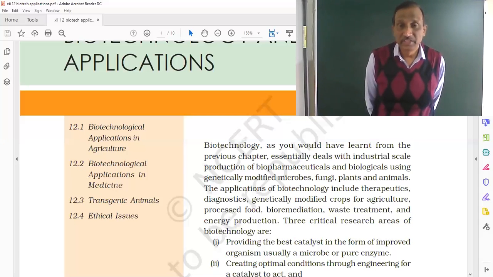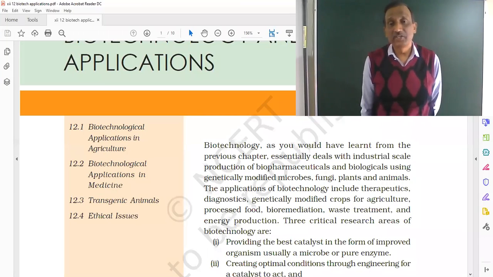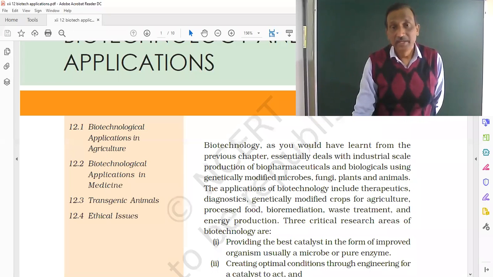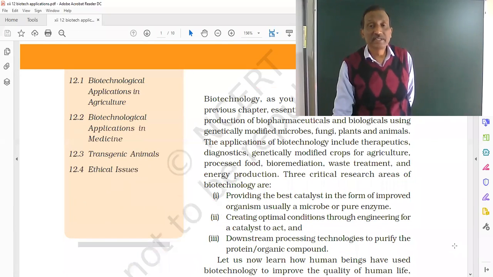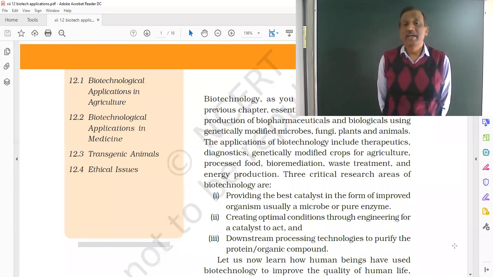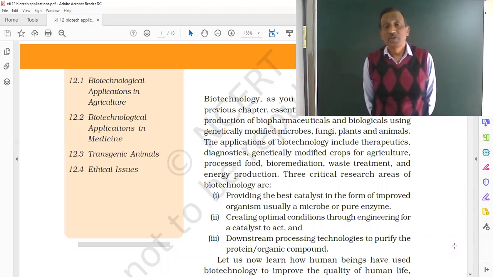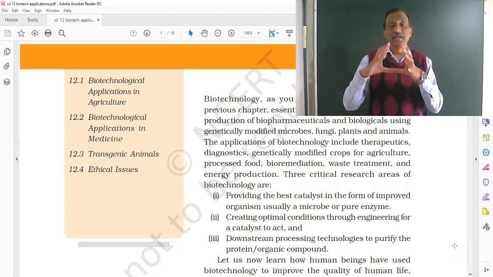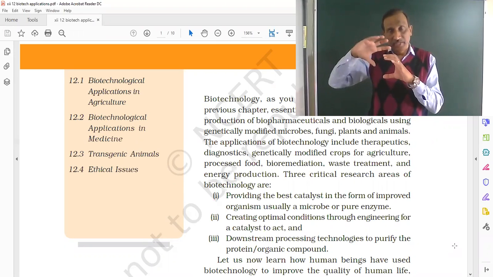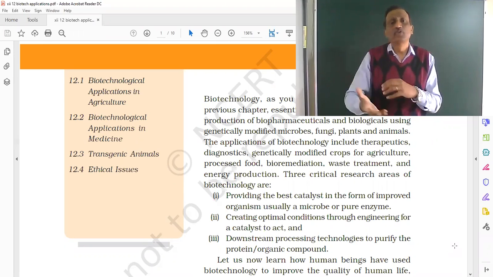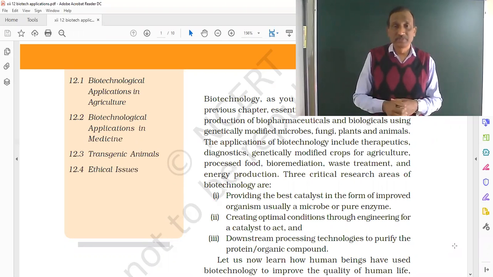biotechnology is used. The three critical research areas in biotechnology are, first, providing the best catalyst in the form of an improved organism, usually a microbe or a pure enzyme. In simple words, that is to produce a genetically modified organism.